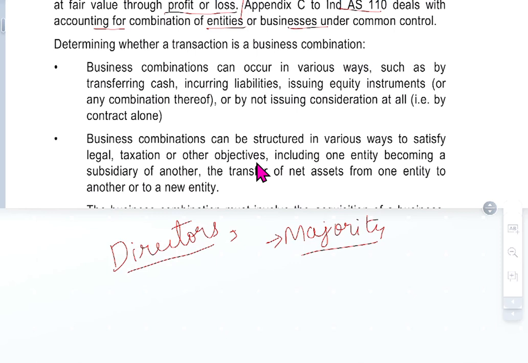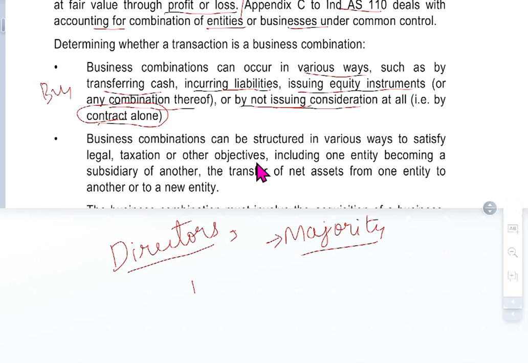A business combination can occur in various ways, such as transferring cash, incurring liabilities, issuing equity instruments, or a combination of these, or by not issuing consideration at all, by contract only. So transferring cash, buying the shares. Liability means this company may have got a loan from them but is not able to repay, and they are asking for shares or equity instruments. Sometimes they may buy the shares through cash.